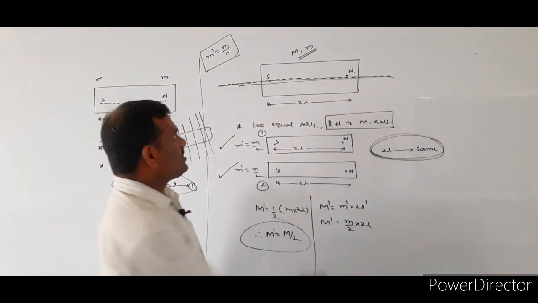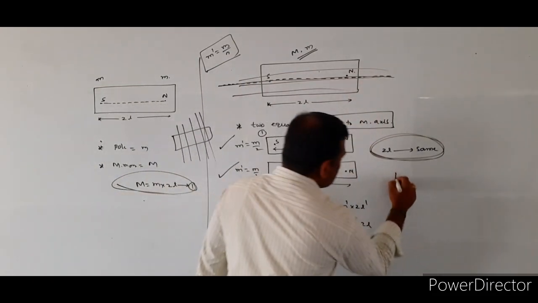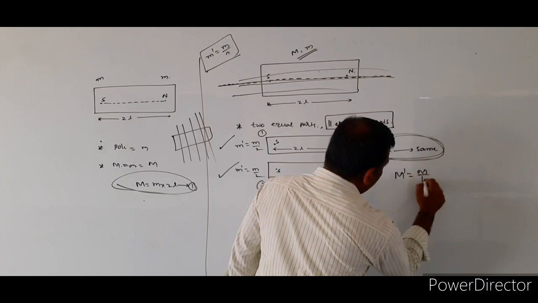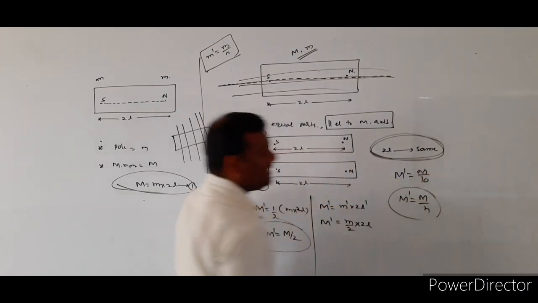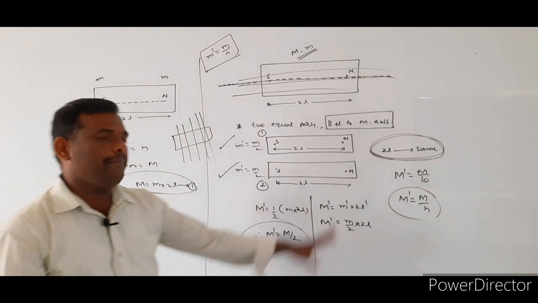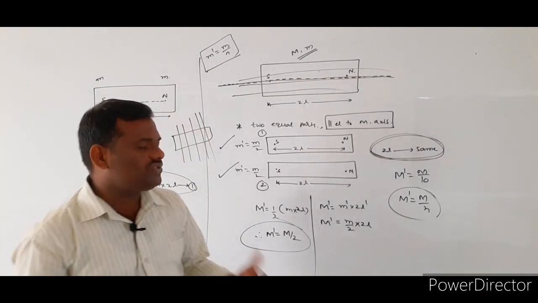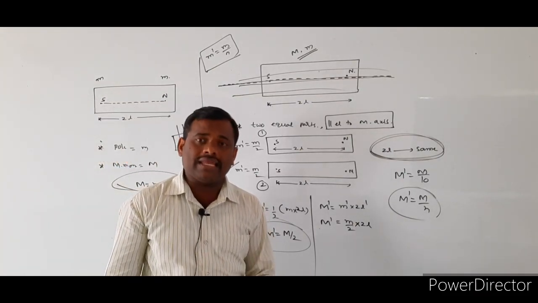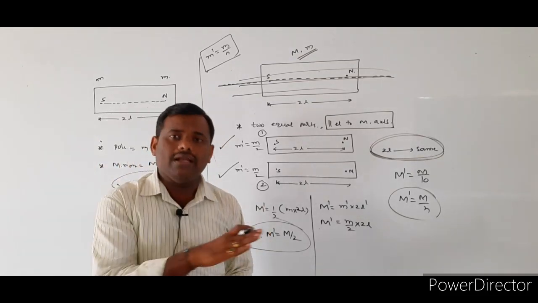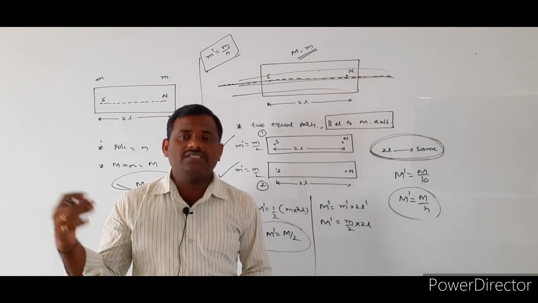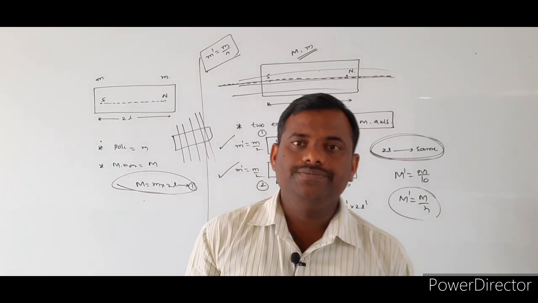Suppose if you cut into 10 pieces, M dash is equal to M by 10. If you cut into N pieces, M dash becomes capital M by N. Like that we have to calculate the magnetic moment as well as the pole strength of each and every piece of the bar magnet whenever it is cut either perpendicular to the magnetic axis or parallel to the magnetic axis. This is about pole strength and magnetic moment of the given bar magnet. Thank you.